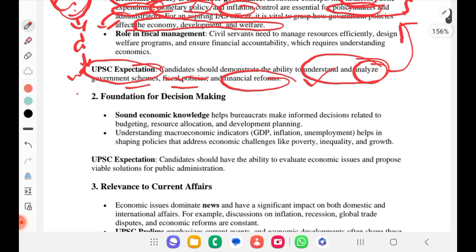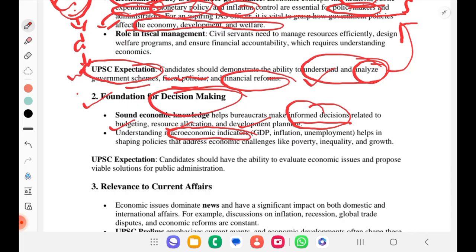So secondly, if you see, it is a foundation for decision making. Sound economic knowledge helps bureaucrats make informed decisions. You don't need to completely depend on certain person. Based on his recommendation, you don't need to make any policy implementation. We should be having that economic knowledge where we can have an informed decision making ability related to budgeting, resource allocation, development planning. Okay. Understanding macroeconomic indicators such as GDP, inflation, unemployment helps in shaping policies that address the economic challenges like poverty, inequality and growth.